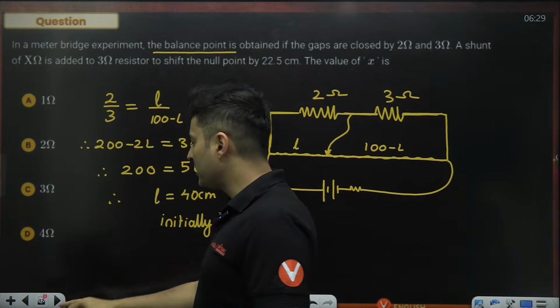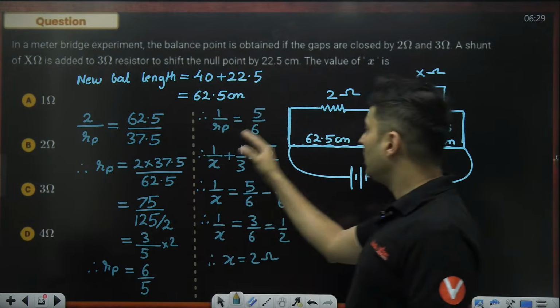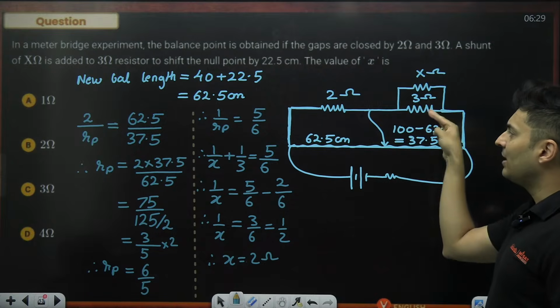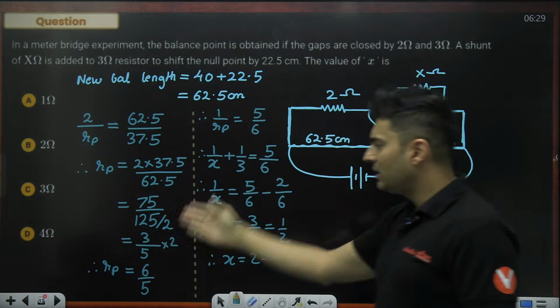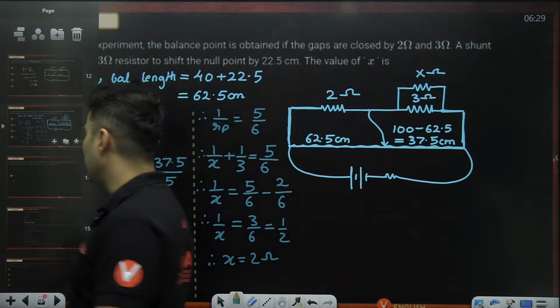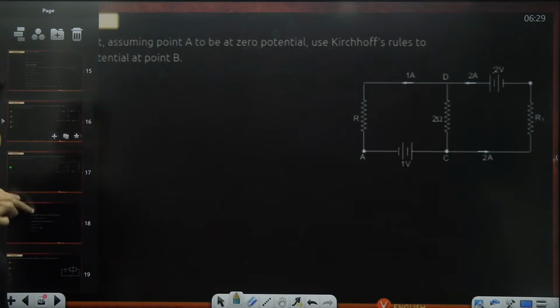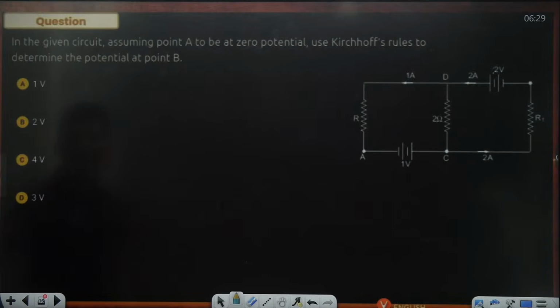Okay. So first time without any shunt. Shunt means you have connected in parallel. So it has shifted, and rest simple calculations. Okay. Let's go to the next question on your screen, guys.